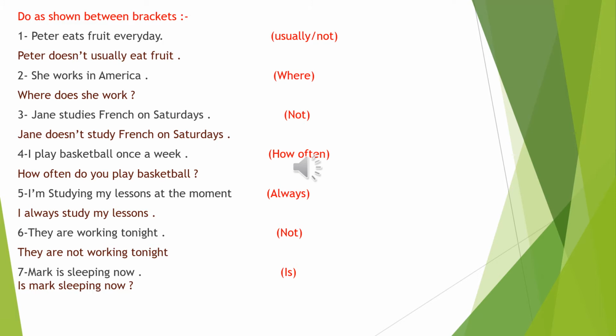We cancel the Y and we replace it with I-E-S. We also know that our sentence is in the present simple tense from letter S at the end of the word Saturday. As letter S at the end of the word Saturday means every Saturday. So Saturdays is every Saturday, Mondays is every Monday. So S means or equals every.